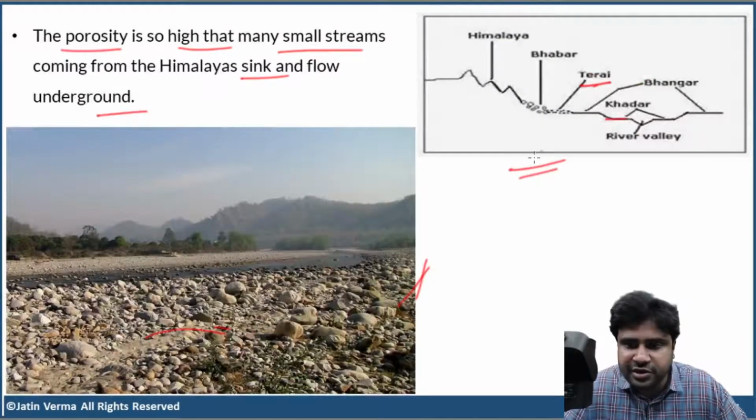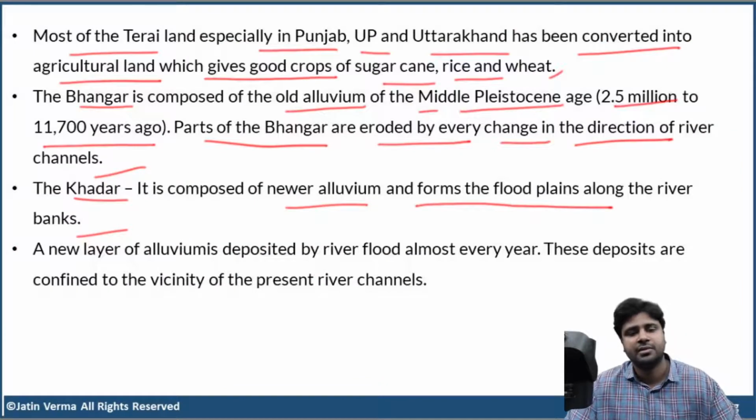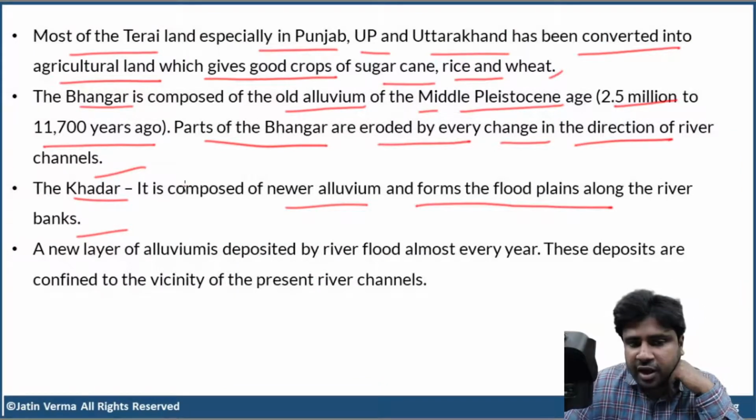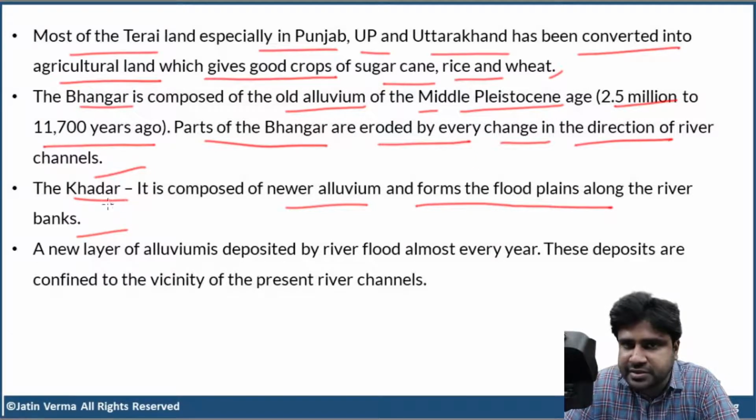Just to get this image, you'll understand everything. Khadar forms the floodplains of the rivers, and Bhangar is far away from the floodplains. Every year during monsoon, whenever the river floods, the floodwater will deposit a new layer of alluvium over Khadar. That is the reason Khadar is new alluvium. But Bhangar is far away from Khadar and is not affected by floodwaters. So Bhangar is old alluvium. Clear, right?